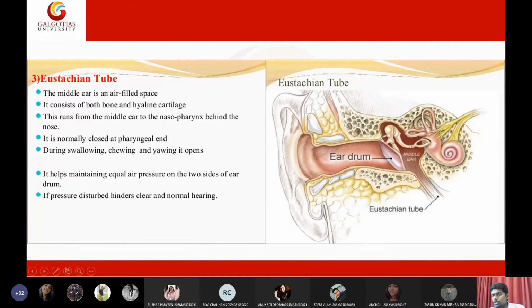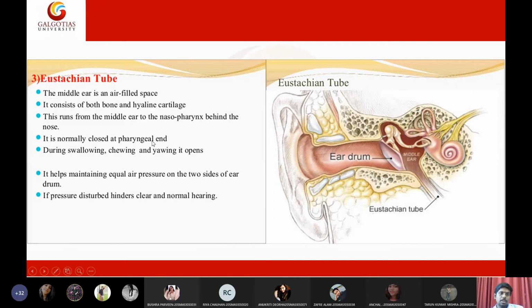The eustachian tube is filled with air space. It consists of both bone and hyaline cartilage. Why hyaline cartilage? Because at the bottom, the eustachian tube ends up at the palate of the mouth. On the top surface of the mouth you have a hard, bone-like structure. If you touch in front, it is bony, and if you touch the upper surface toward the posterior aspect, it is membranous or cartilaginous, or smooth. So it is connected to the palate of the mouth, which they call the nasopharynx.